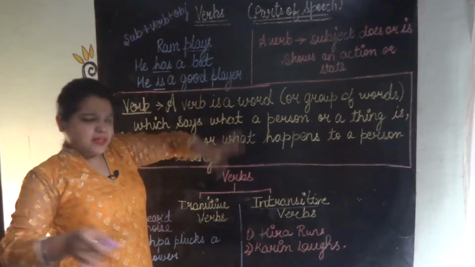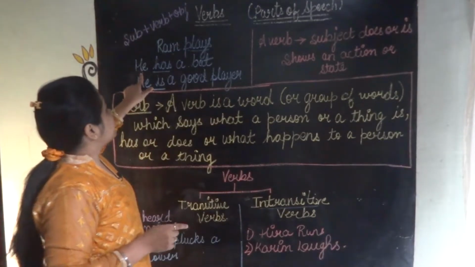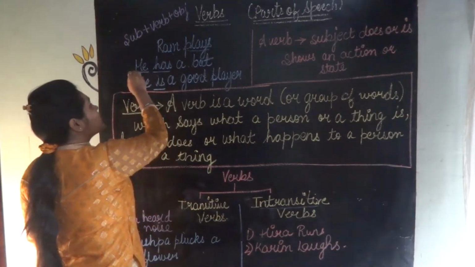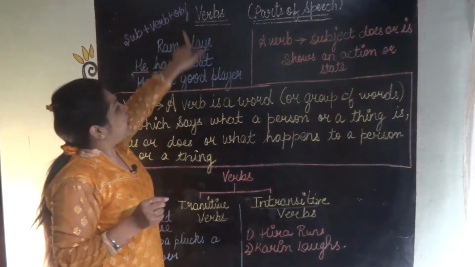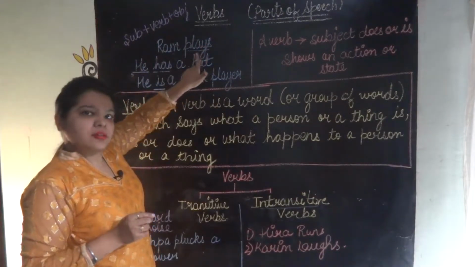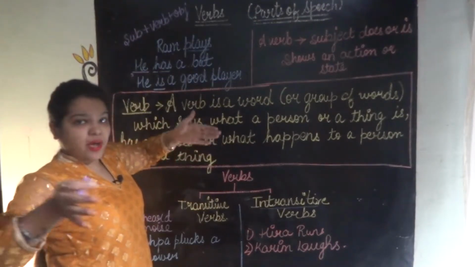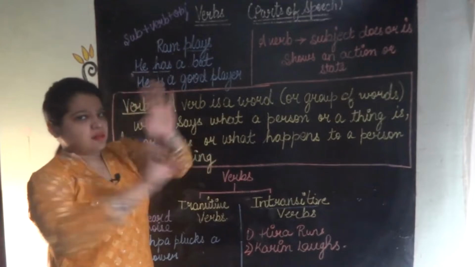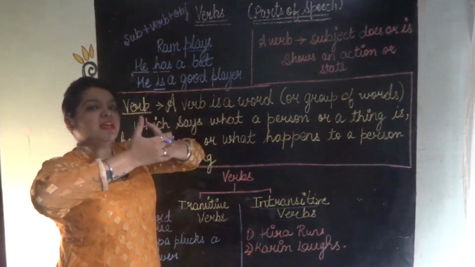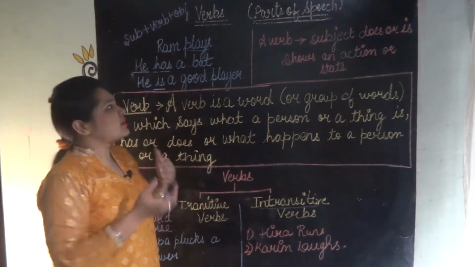Ram plays. In the second sentence, he is the subject, has is a verb, and a bat is an object. Now you can classify which one is subject, which is verb and which is object. Clear? These all three combined can make a sentence.